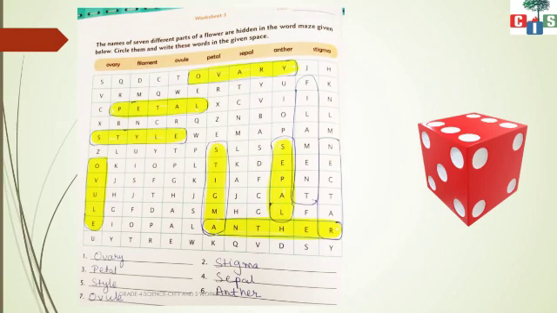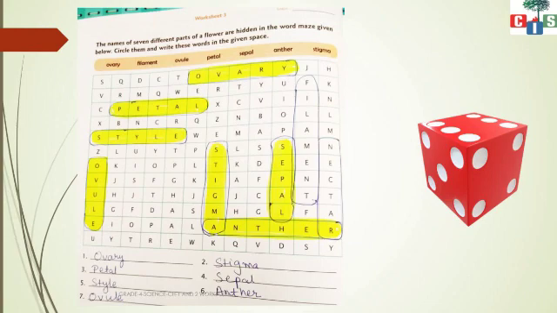Now in worksheet 3, we again have to find the words which are hidden in this box. The names of 7 different parts of a flower are hidden in the word game. The first word is ovary.